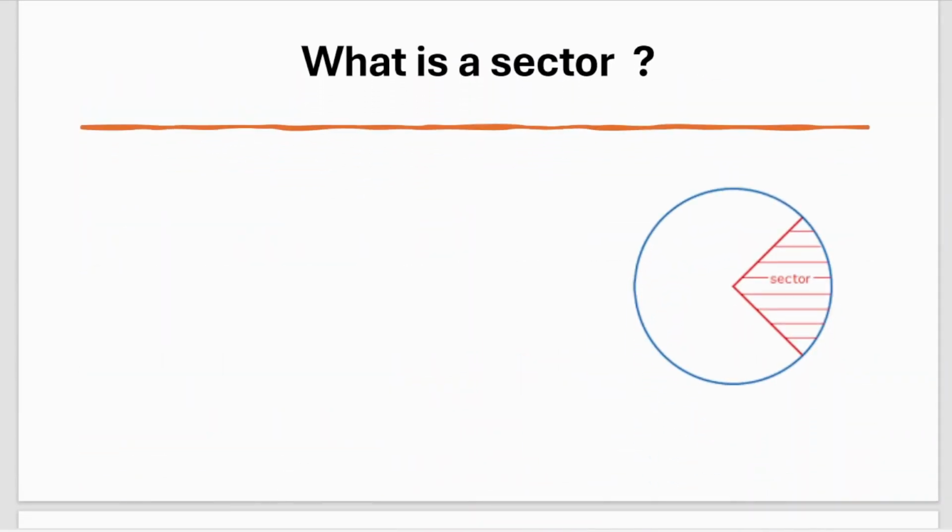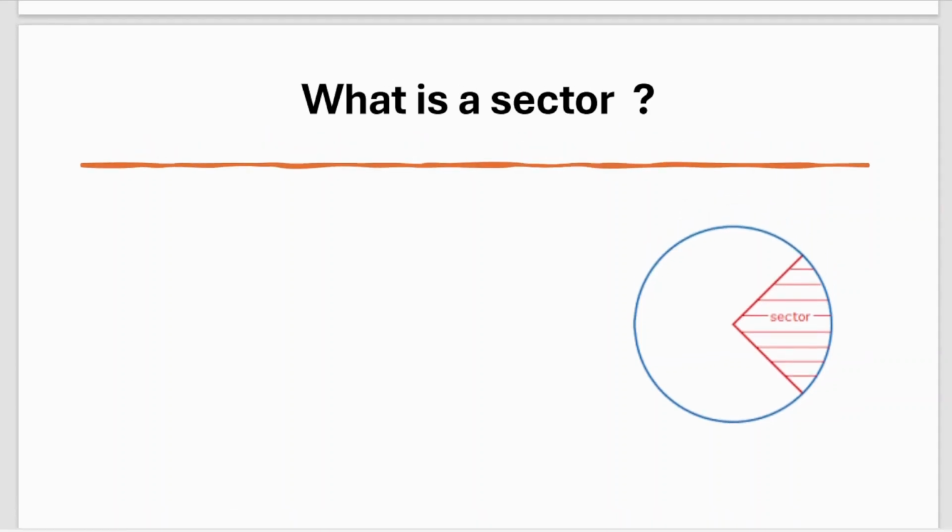Next, what is a sector? So now we have covered what is circumference, what is radius, what is central angle. Now we are going to know the meaning of sector. Okay. See, a sector is nothing but the area enclosed within two radii and one arc. I have a point O, and that point is the center.